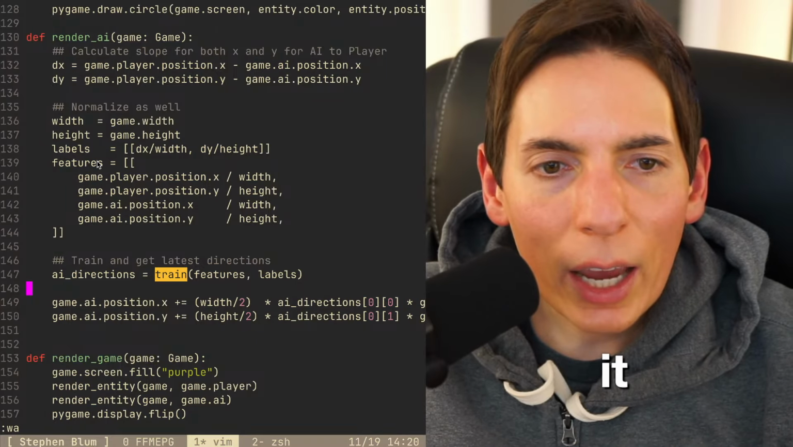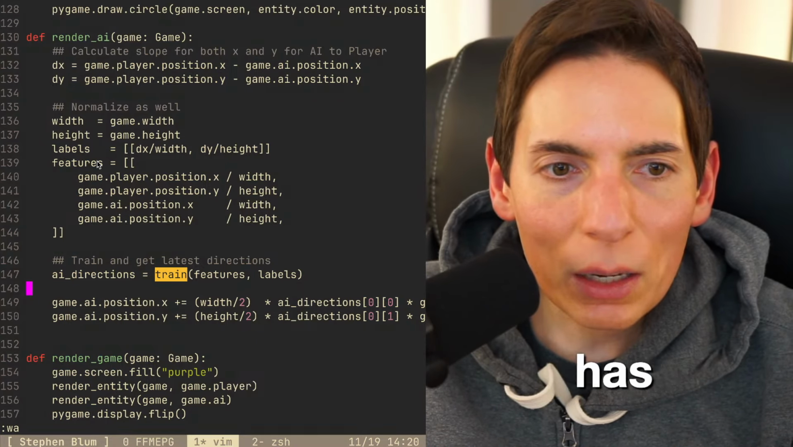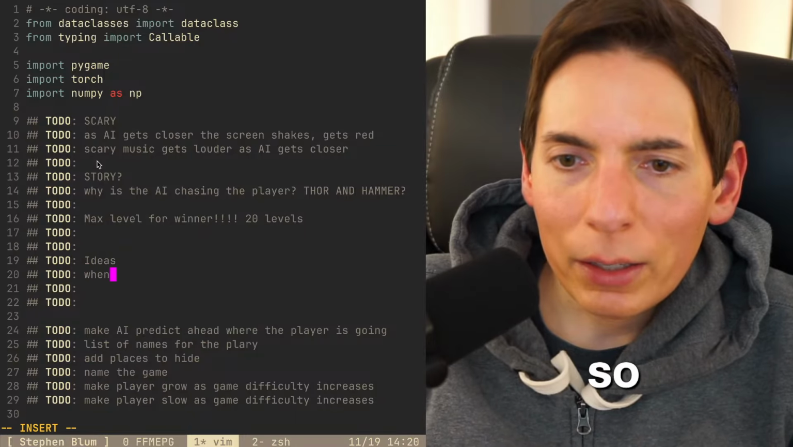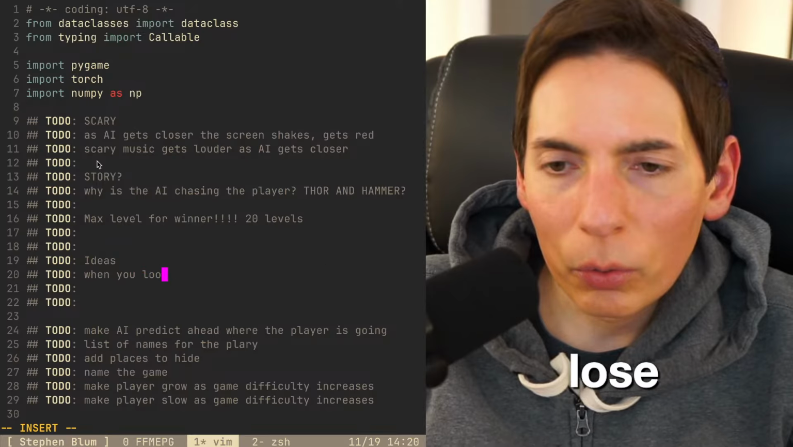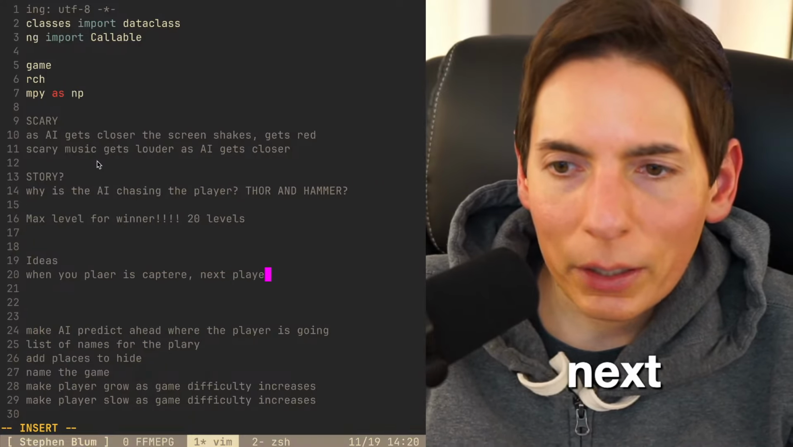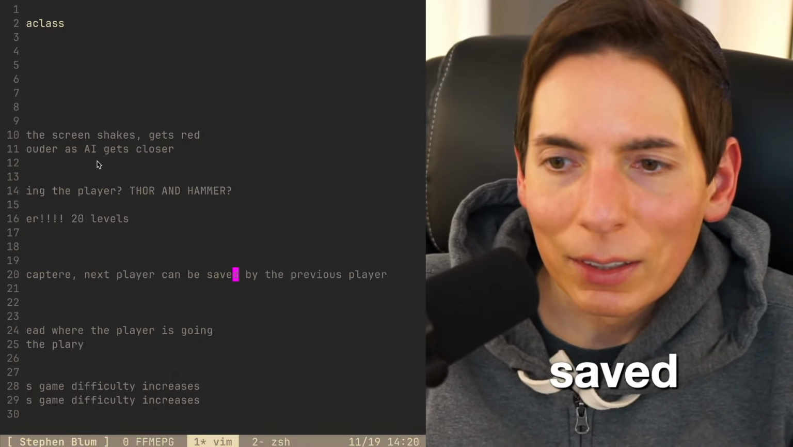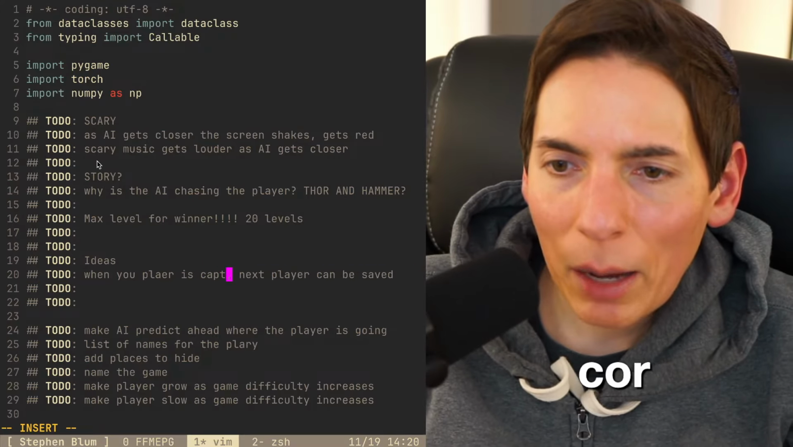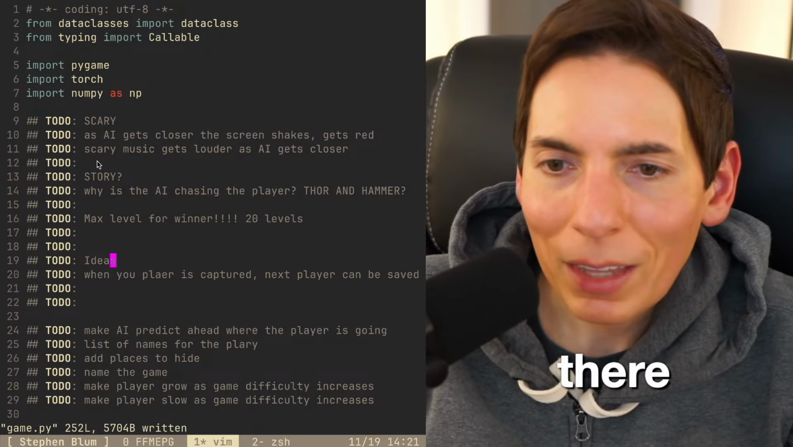Make it to capture you, and the next player has to save as a bonus side quest. Hey, Joshua, that's neat. That's a good idea. I like that one. Let's put that under ideas. So when you lose, or when the player is captured, the next player can be saved. Yeah, right. So that's an idea. I like that idea. Let me type this correctly. It's captured. There we go. Got to spell correctly, you guys.